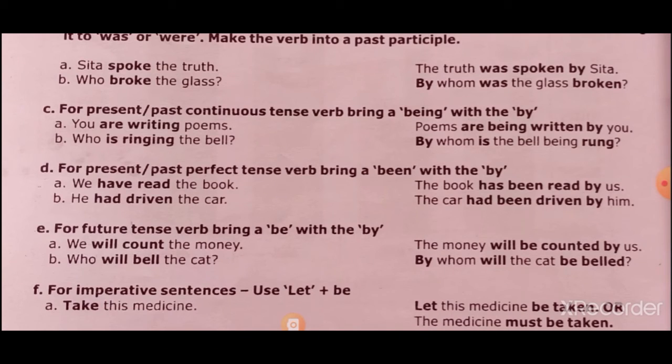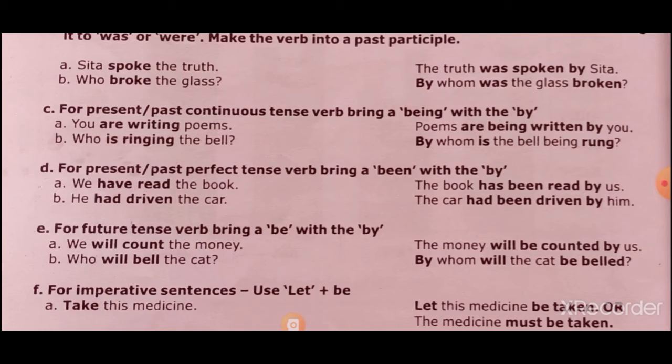Have read: read, read, read. You know the third form of the verb, the past participle form, remains the same in spelling, but the pronunciation will change. Read. And been is additionally added at the time of changing from active voice to passive voice.